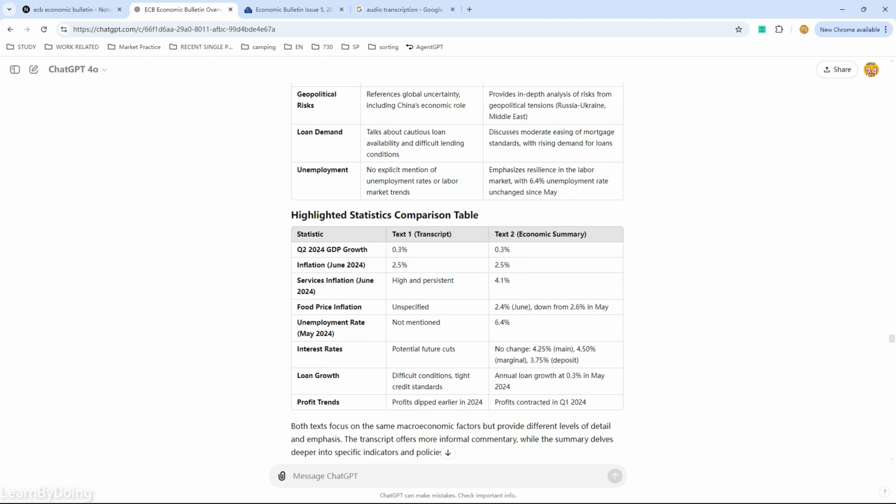Then we check the statistical part. My original intent was not to ask it to compare the economic data here. I want to see the statistical comparison between the two text blocks. Anyway, this is the table it presents here. I see some differences. I think it is also good, but I'm going to improve the analysis in the later part.